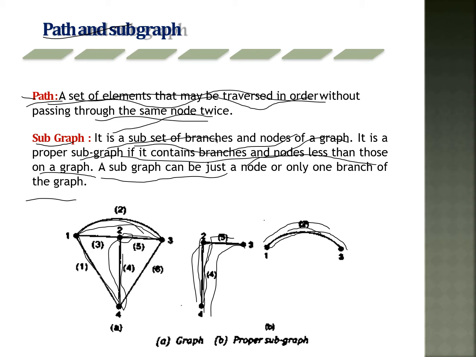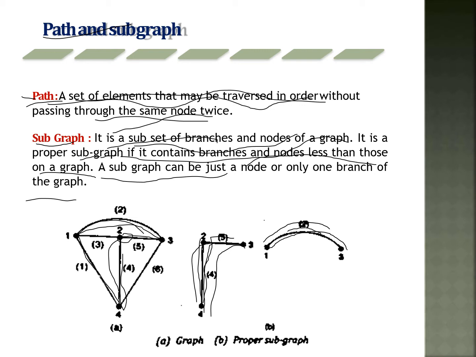Next, subgraph, a subset of the branches. Here from 4 to 3, it is not passing through any other node. So it is taken as a subgraph. A subgraph is a subset of the branches and nodes of a graph.